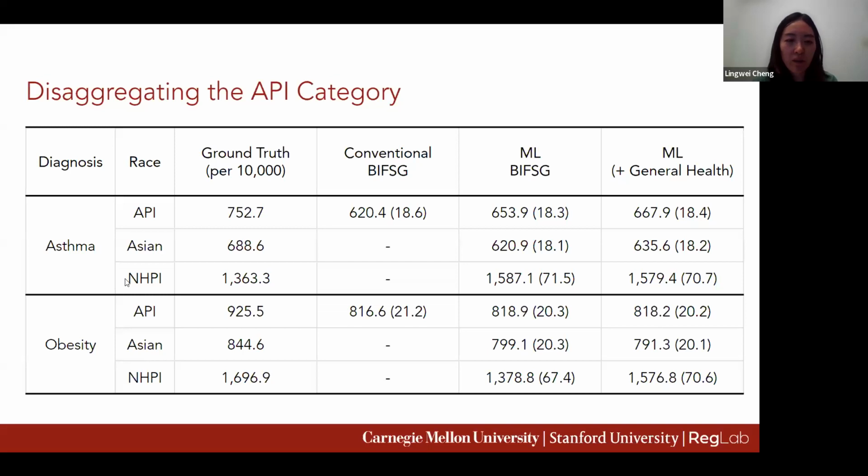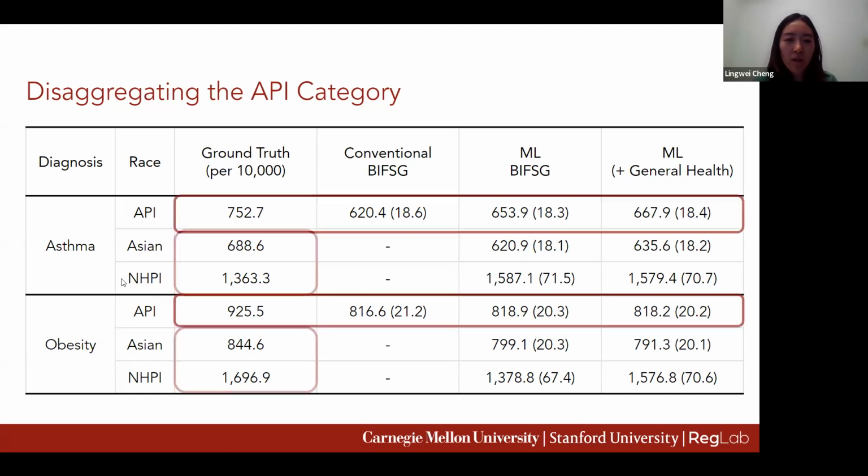Because we have ground truth data for Asian and NHPI categories, we're able to train machine learning models that disaggregate the API category. In this table, we look at examples of two diagnoses. NHPI are twice as likely to be diagnosed with asthma and obesity than Asian. We then compare the ground truth rate of those two diagnoses against the estimated rates by conventional BIFSG, machine learning BIFSG, and the full model with the cumulative feature sets, including up to general health information.